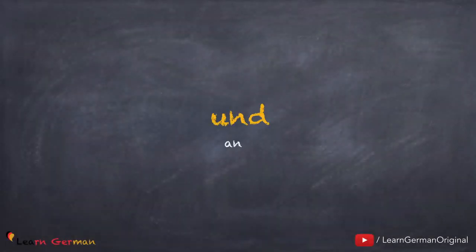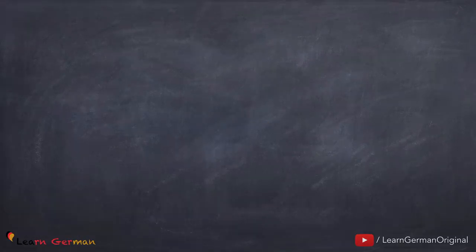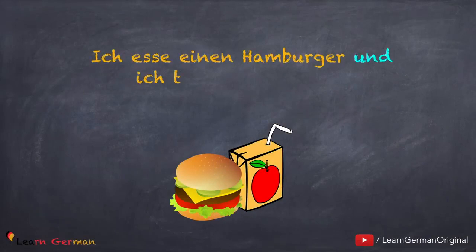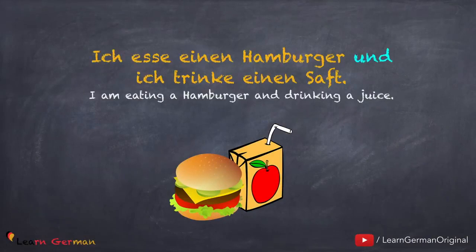Next conjunction is also very simple. Und. And the first example is: Ich esse einen Hamburger und ich trinke einen Saft. Here also, the conjunction und is bringing two sentences together. Ich esse einen Hamburger, and the second Hauptsatz is ich trinke einen Saft. The position of the conjunction und remains null.